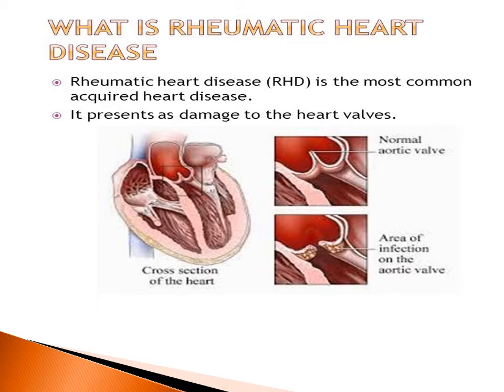Now this picture is showing you the cross section of the heart, and also how a normal valve should look like. When there is an infection, you can see the growth of the bacteria right there, and this is how the valves get stiffened, hardened, and are not in a position to function effectively. The main function of the valves is to allow the blood to flow through the chambers. All this I have explained to you in detail in valvular heart disease. So this is how it would show up when you look at the heart and rule out this particular condition.